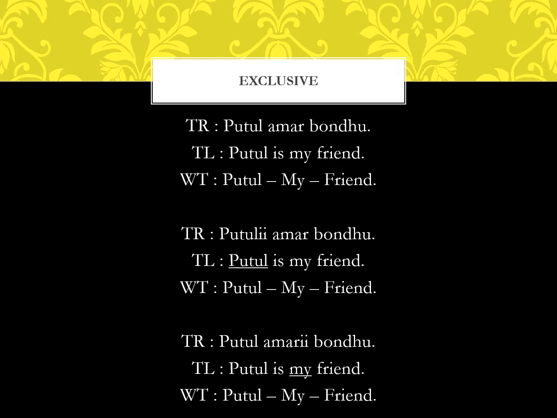So if we add e to a particular word, that is the word which is emphasized and the sense of only comes into effect for that particular word. For example, Putuli Amar Bondhu means Putul is my friend to the exclusion of others, and Putul Amari Bondhu means only I am Putul's friend to the exclusion of others.